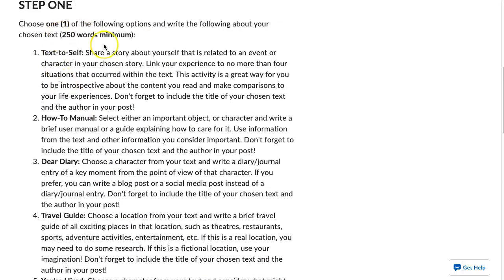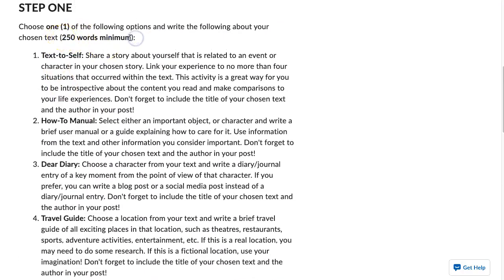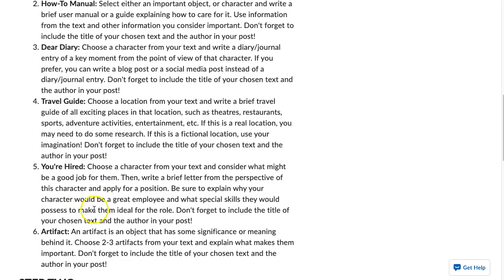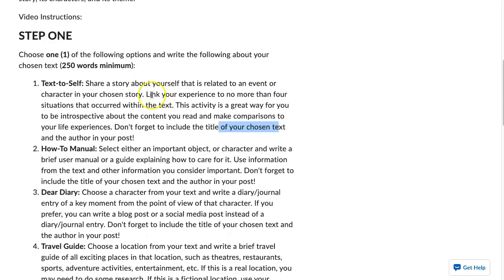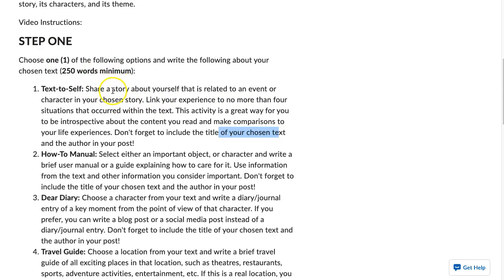That's the assignment for these. This assignment needs to be about 250 words. Read through each of these 6 and pick one to respond to, and then write about 250 words. For whichever one you choose, always give us the title of your chosen text from the close reading essay so we know how this works together. Those are the instructions for step 1, the post.